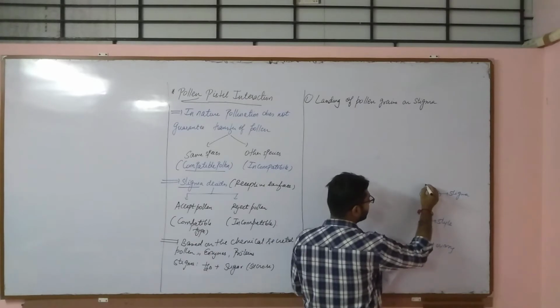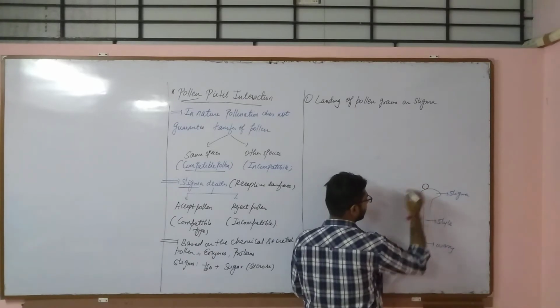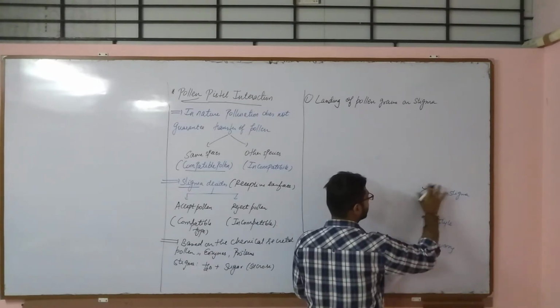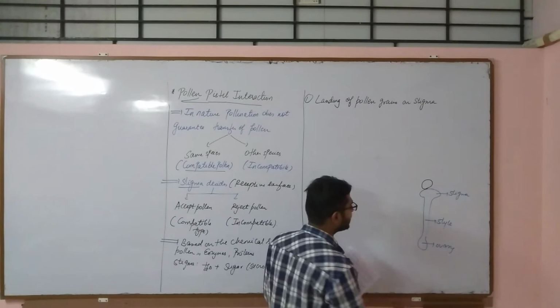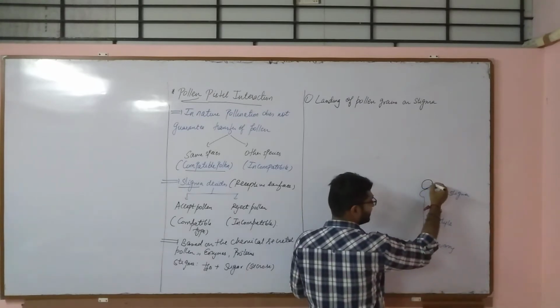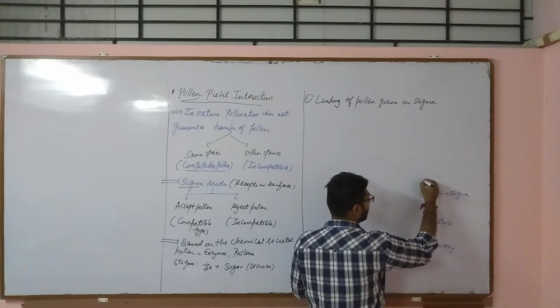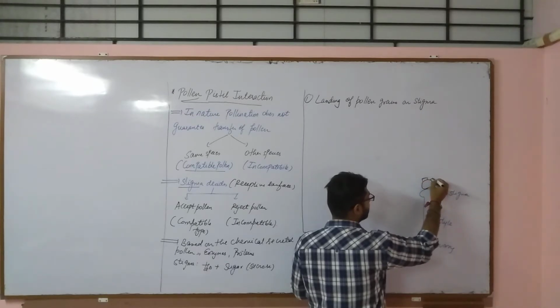So this is what the pollen is. Okay, let me draw bigger. This is one pollen, right? And this is the intine layer, and surrounding the intine we have the exine layer also.